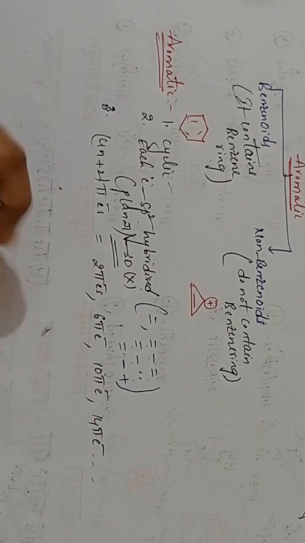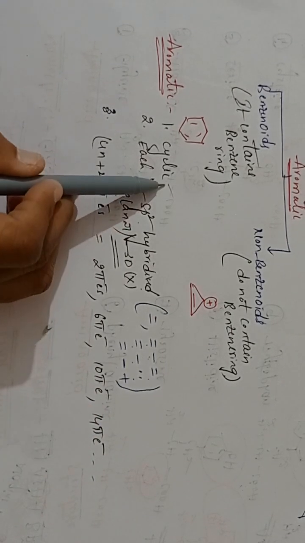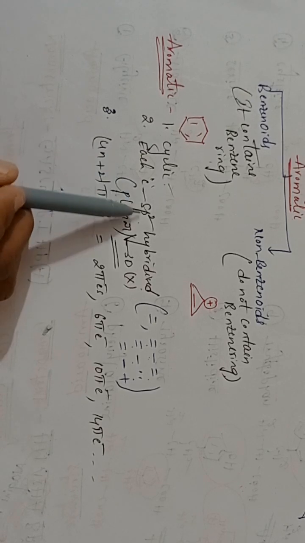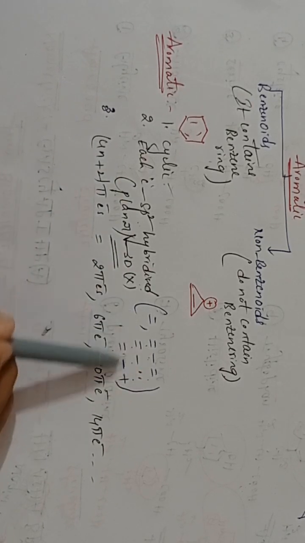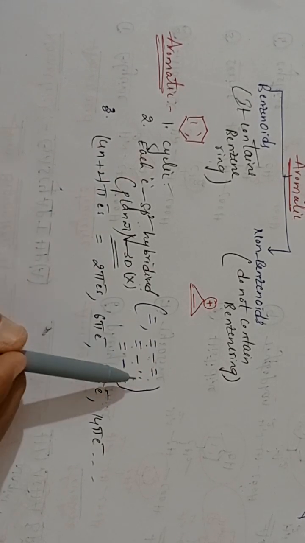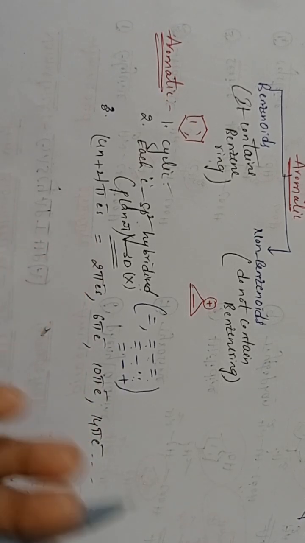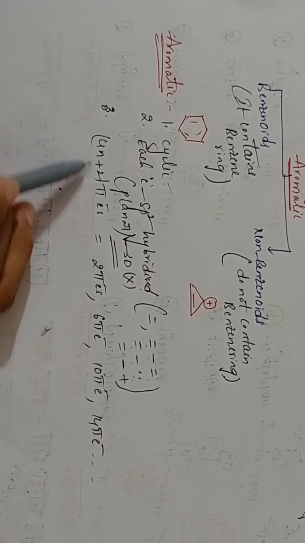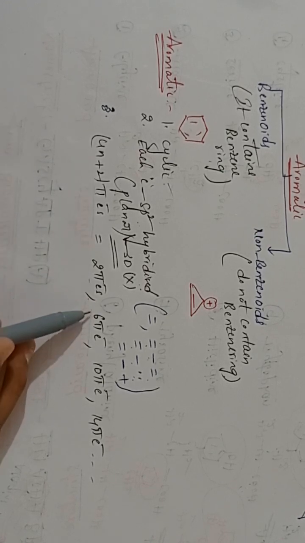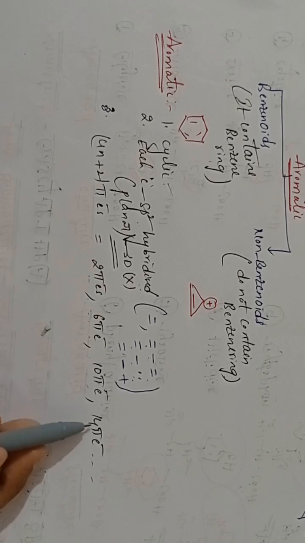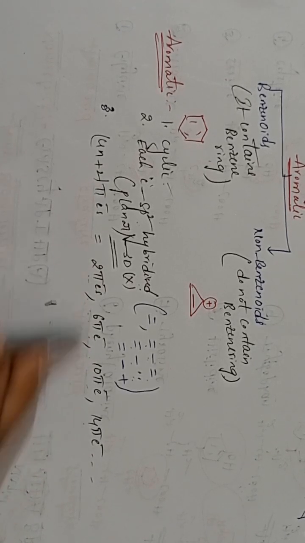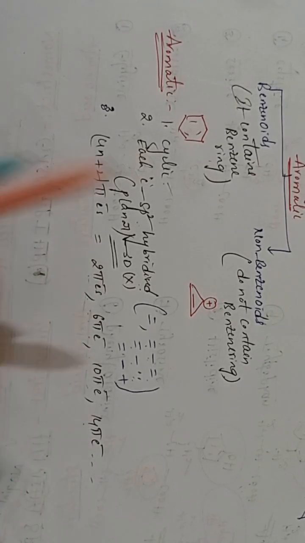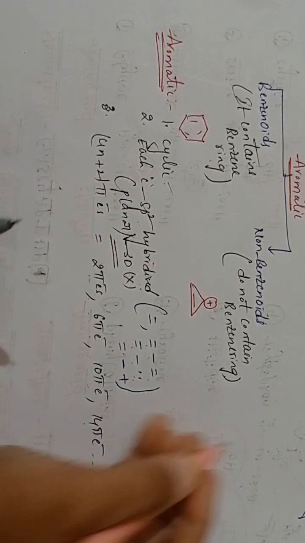Only this much you have to remember, students. So the first condition is cyclic: the compound should be cyclic. Each carbon atom should be sp2 hybridized, with a conjugated system in the given compound. Then the compound is aromatic. Next, the electrons: it starts at 2 and the difference should be 4, so 2 plus 4 is 6, 6 plus 4 is 10, 10 plus 4 is 14 pi electrons. If the compound has this number of electrons, it is aromatic. Now coming to anti-aromatic. See here, anti-aromatic.